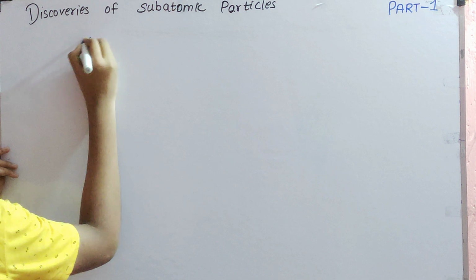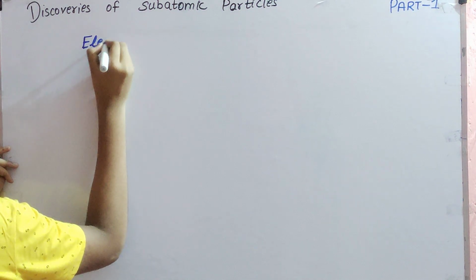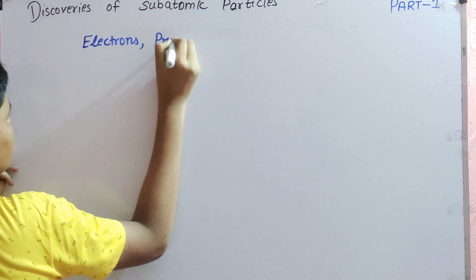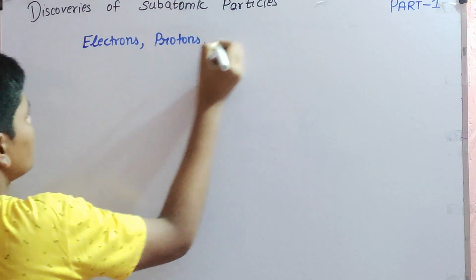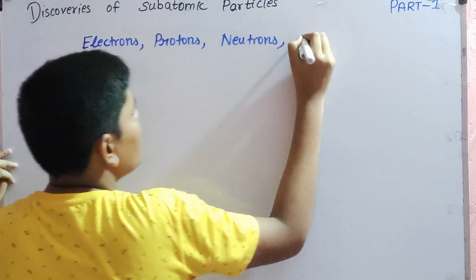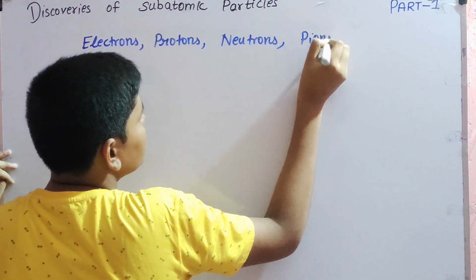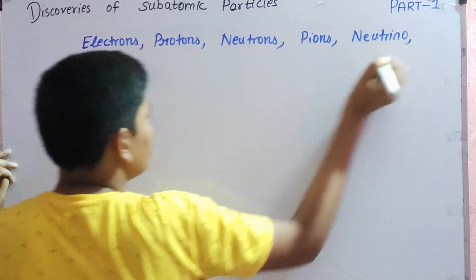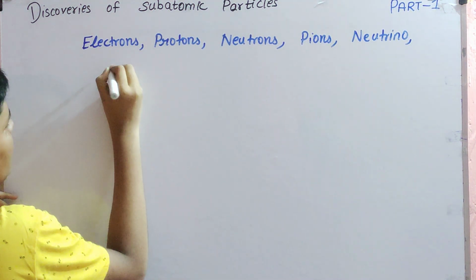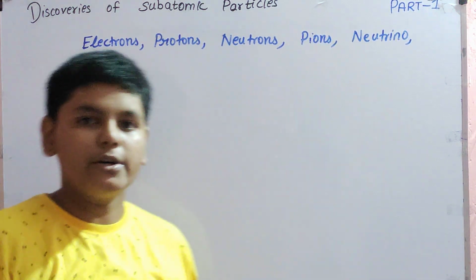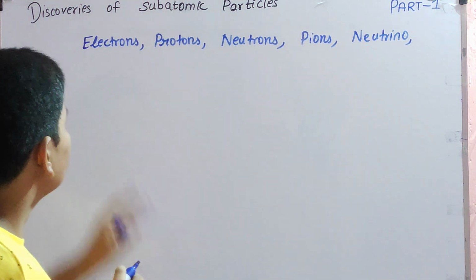The common subatomic particles are electrons, protons, neutrons, pions, neutrinos and antineutrinos, and many more.